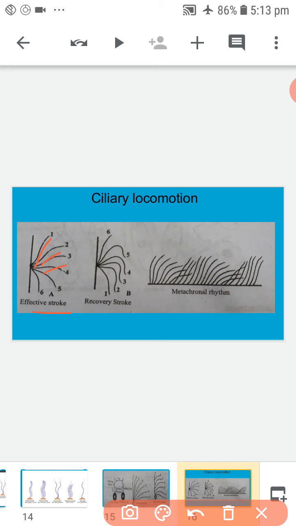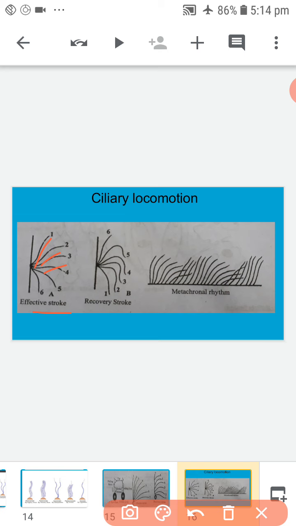Next, recovery stroke. After the effective stroke, the cilium comes to its original position by its backward movement without any resistance. It is called the recovery stroke.